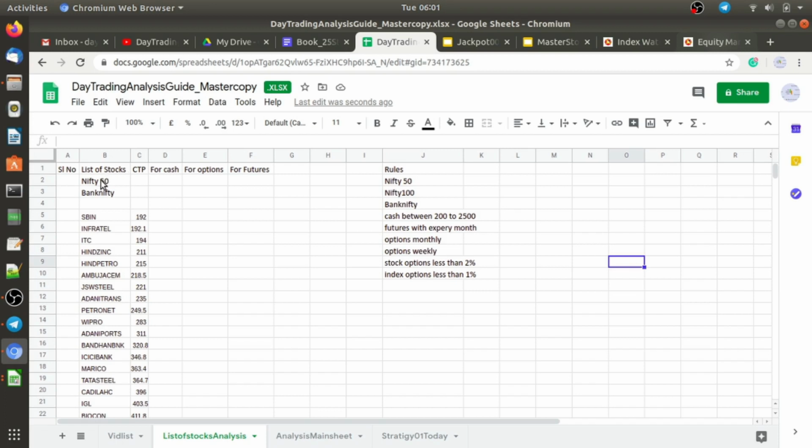We will do Nifty 50 and Bank Nifty compulsorily in our observation. Stocks like Infratel I am removing, because as a starter I think it is not good to do, and metal stocks like Zinc I am removing.